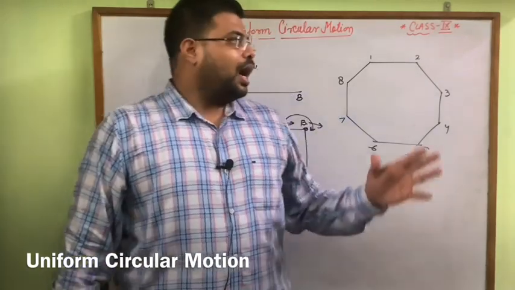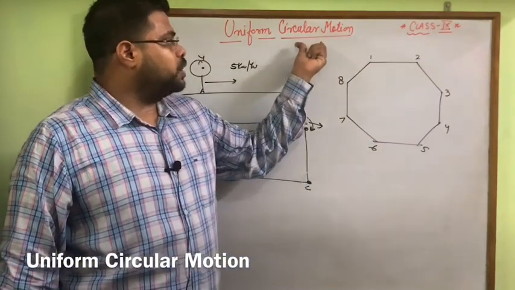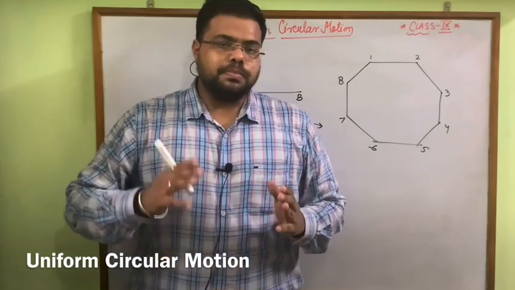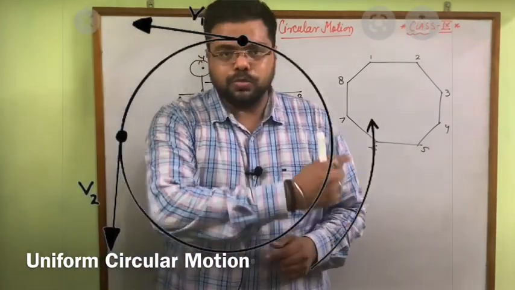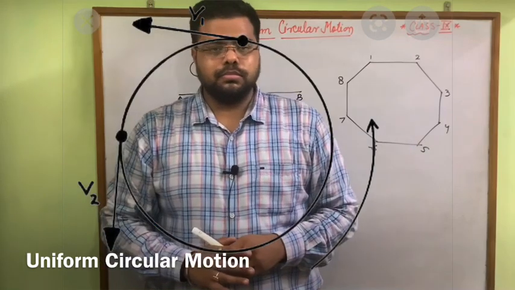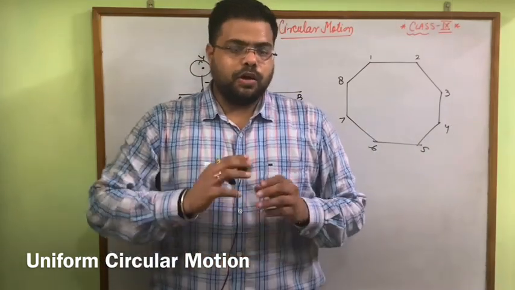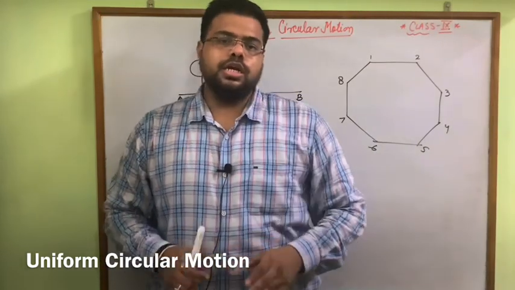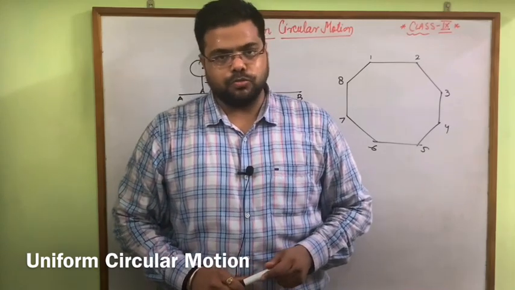So here our topic, uniform circular motion, means a particular circular motion where the magnitude of velocity remains the same, but the velocity can change due to only a change in the direction of motion.